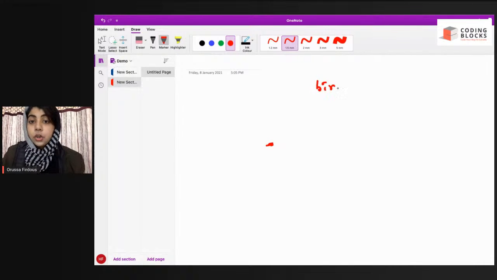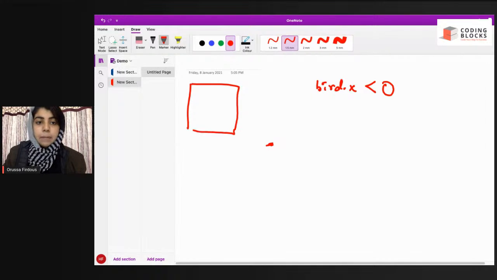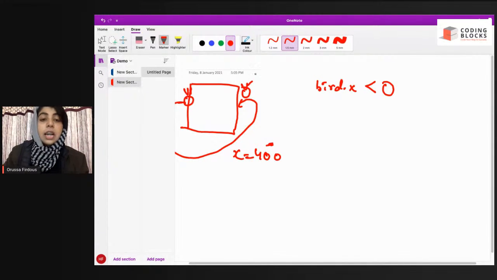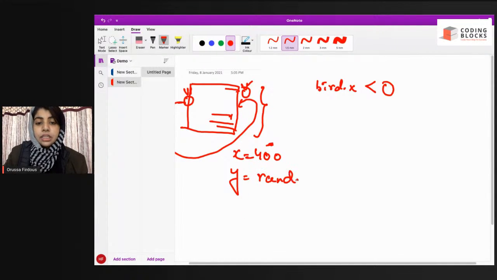So if bird.x is less than 0, when my angry bird moves out of this play area, then I want it to come back here again. The x position should be 400, but there is no constraint on y. It should come from any height in the play area. It can come from here, from here, from here. That means y should be any random integer between 0 to 400.